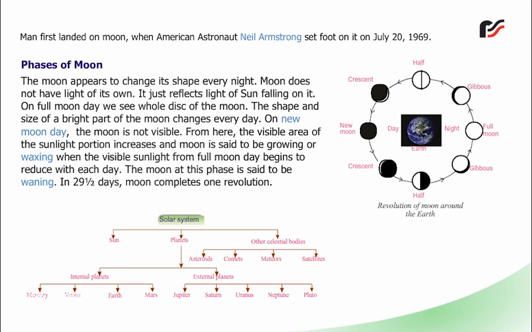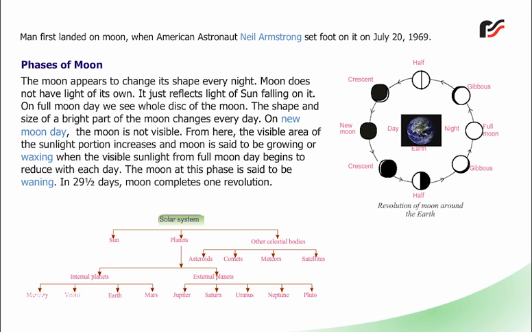From here, the visible area of the sunlit portion increases and the Moon is said to be growing or waxing. When the visible sunlight from full moon day begins to reduce with each day, the Moon at this phase is said to be waning. In 29.5 days, the Moon completes one revolution.